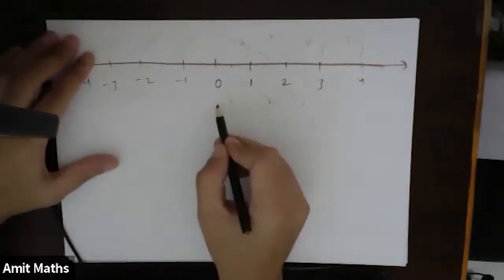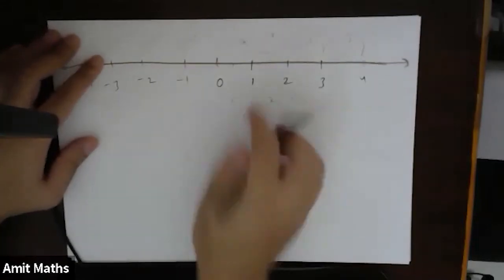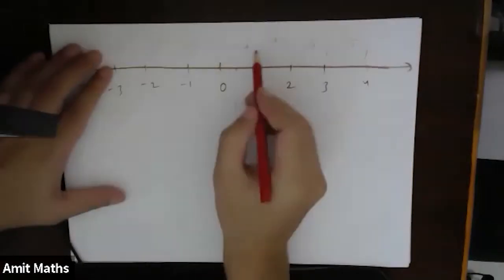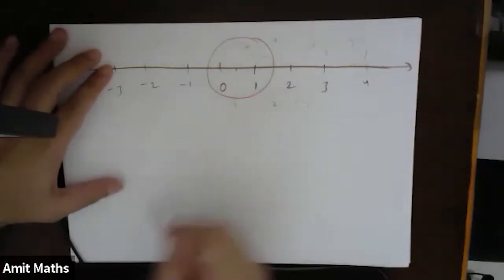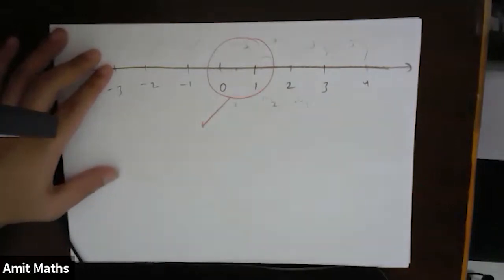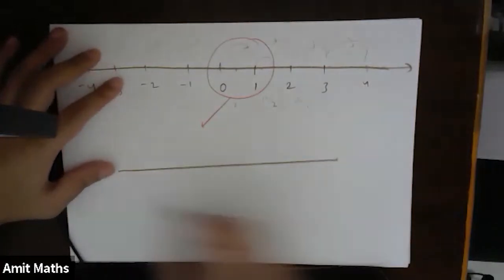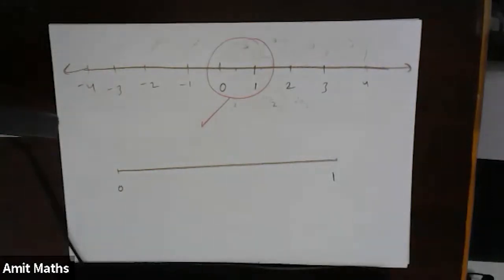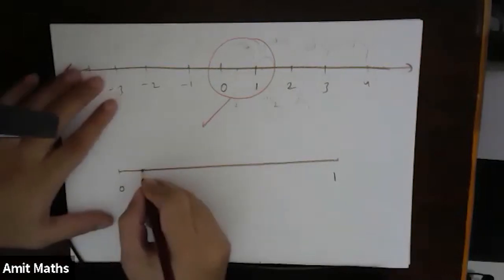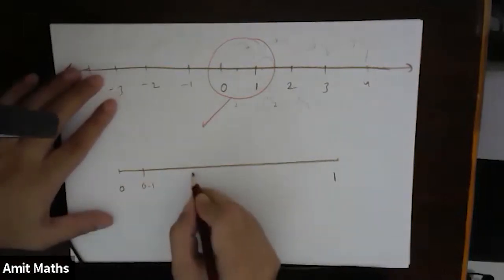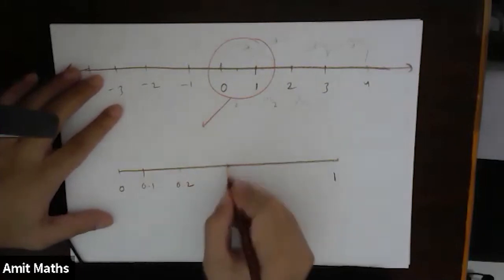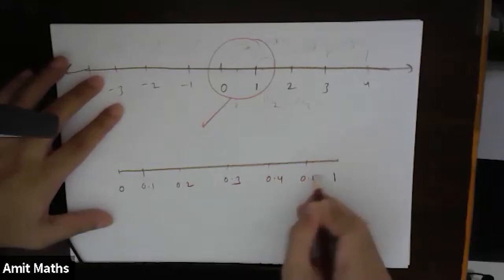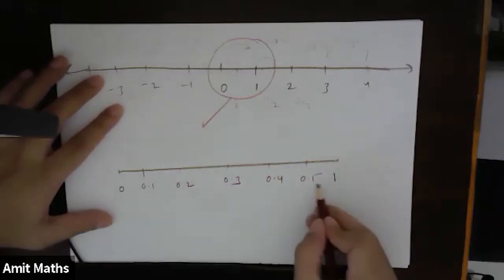So what happens? In between 0 and 1, if I magnify this part, I will have numbers like 0.1, then 0.2, then 0.3, then 0.4, then 0.5, and so on till it reaches 1.